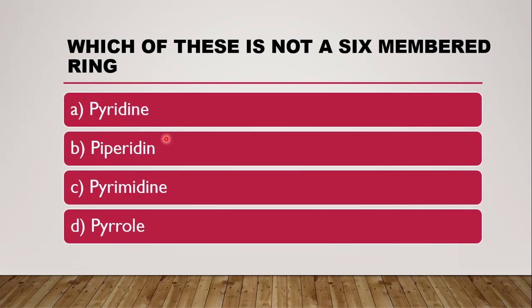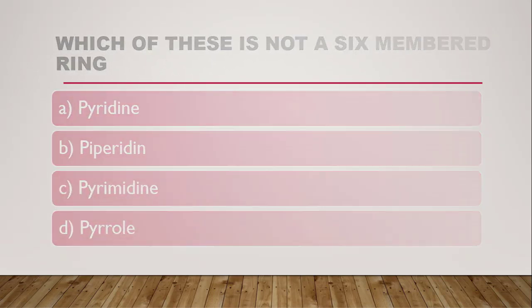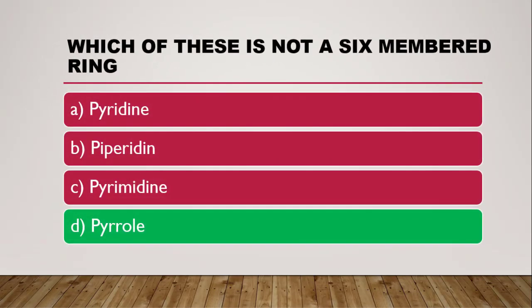which of these is not a 6-membered ring out of the given options? Pyridine is 6-membered, piperidine again is 6-membered, pyrimidine again is 6-membered. Now remaining is pyrrole. Now see the suffix, this will help you out. Ole is the suffix used in the case of 5-membered unsaturated rings. So here comes a 5-membered ring which is not 6-membered. So all are 6-membered and pyrrole is not a 6-membered ring. So the correct answer is pyrrole.